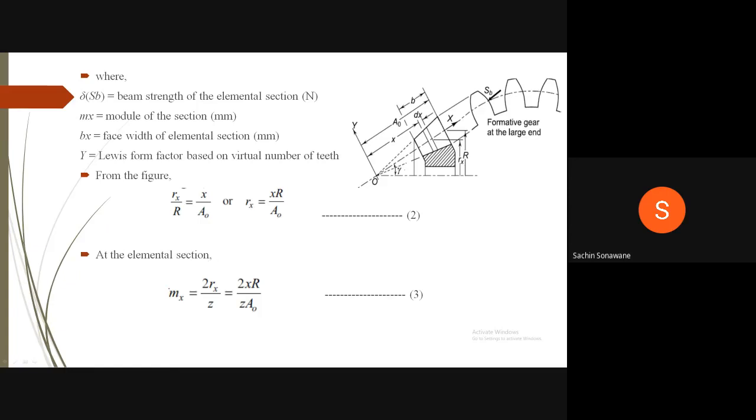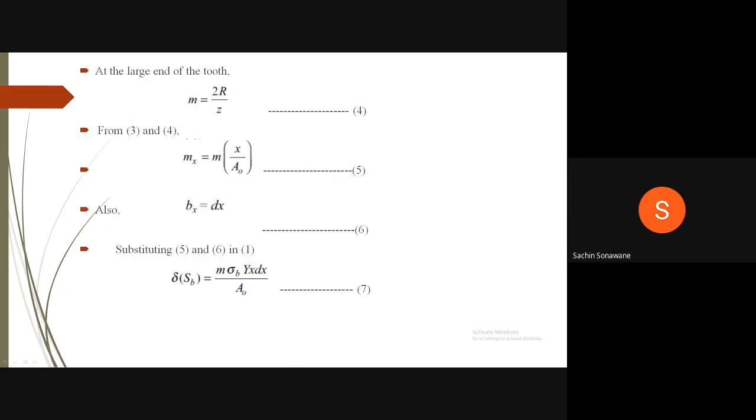At the elemental section, Mx is equal to 2Rx upon Z, which is equal to 2 into x into capital R divided by Z into A naught, equation 3. At the large end of the tooth, M is equal to 2R divided by Z, equation 4. Therefore, from equations 3 and 4, Mx is equal to M into bracket x divided by A naught, equation 5.